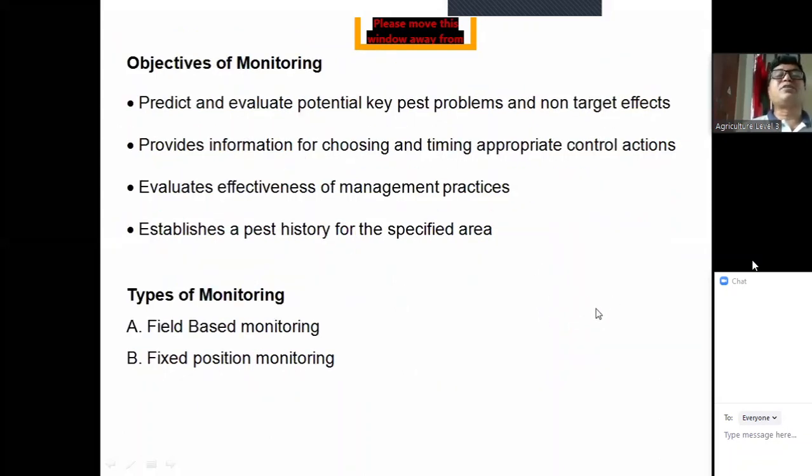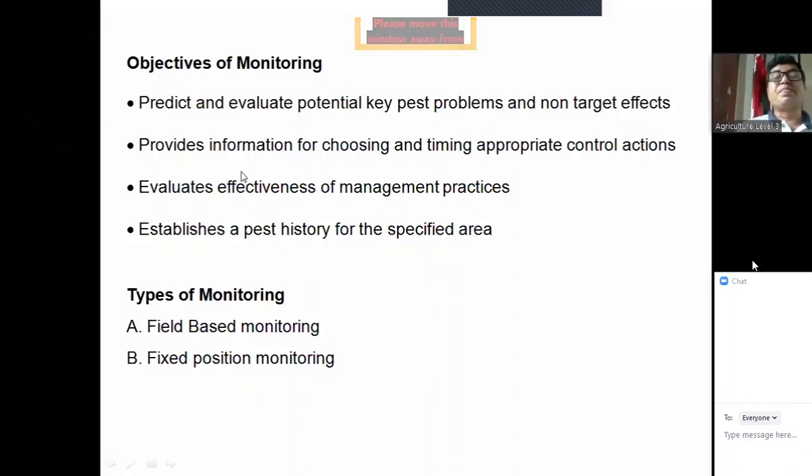Now, objectives of monitoring. Objectives of monitoring: prediction. You write it this way, prediction. To predict and evaluate potential key pest problems and non-target effects. Predict means assume, and evaluate. After their demise, we can evaluate potential key pest problems. What are the main insect pests and their non-target effects.